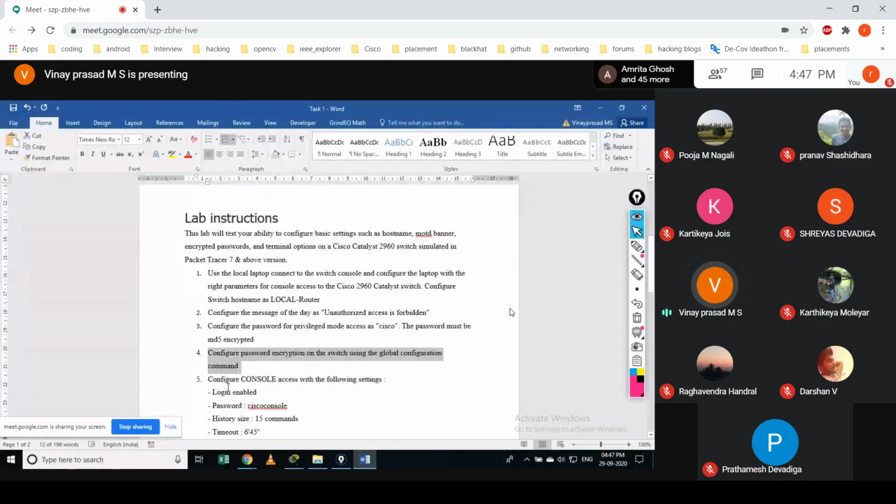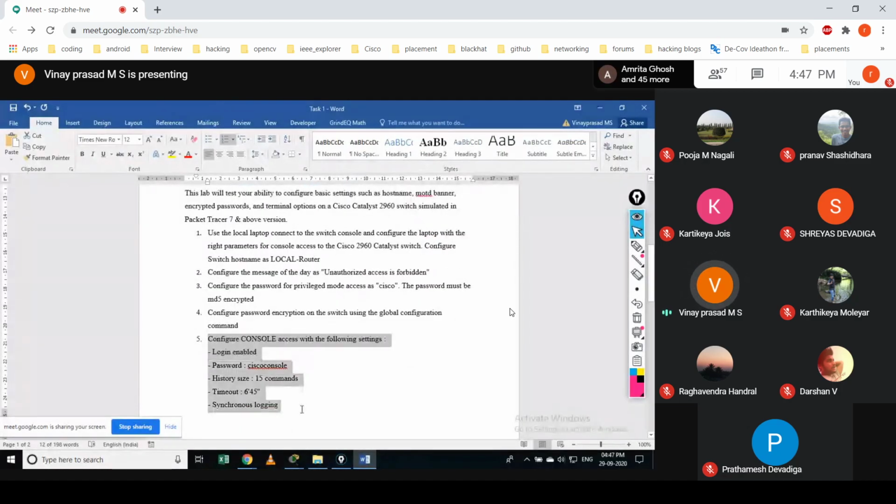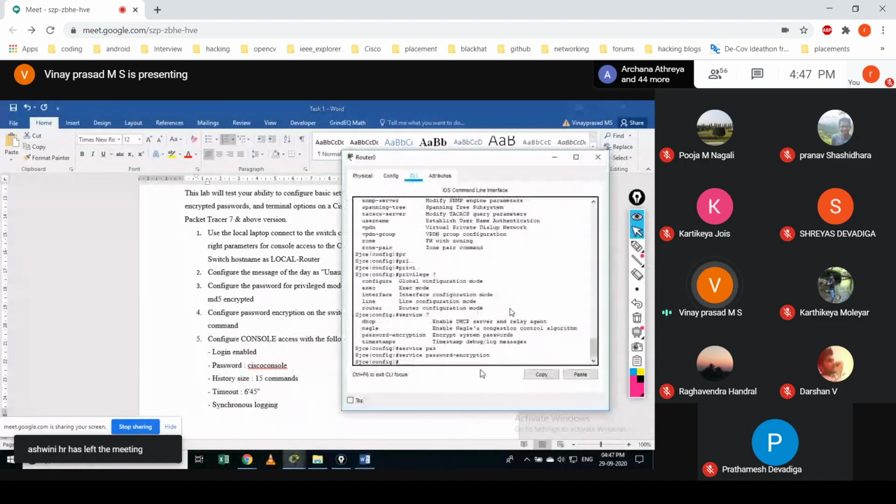Okay. Then we are asking you to configure the console port. Console is used when you connect the console cable and access this device. If you are not configuring this, then they could easily access all these commands and configure the device. To add a password, what I'm doing here is getting into the console line.